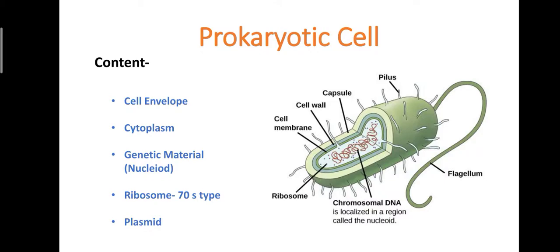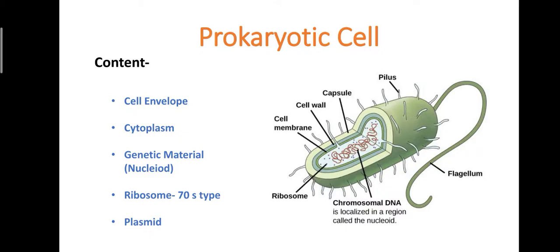In photosynthetic bacteria, a chromatophore body is present where bacteriochlorophyll pigment performs photosynthesis. In non-photosynthetic bacteria, this chromatophore body is absent.